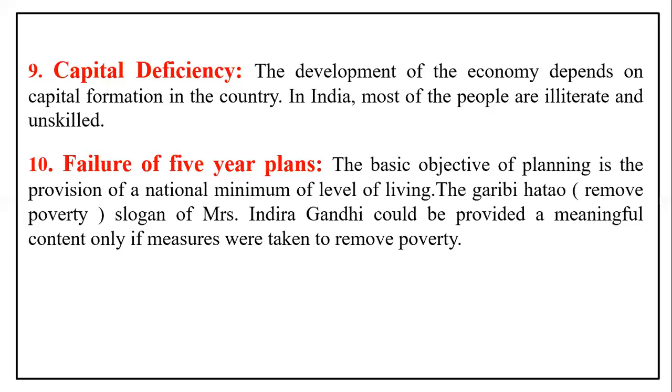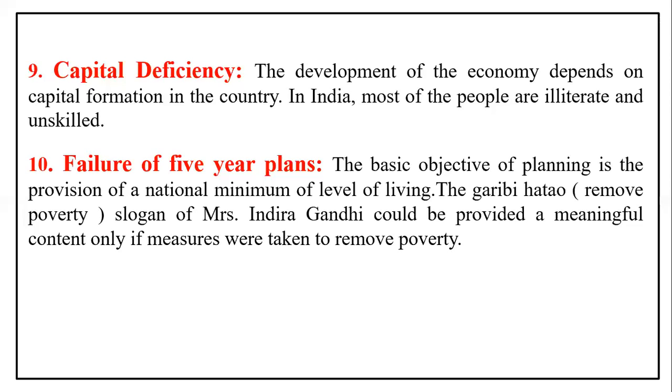So when there is a failure in whatever they have planned in the plans, automatically we cannot reduce the poverty. Got it? According to the schemes and everything, the government will plan what to do and how to do it. The government plans accordingly.